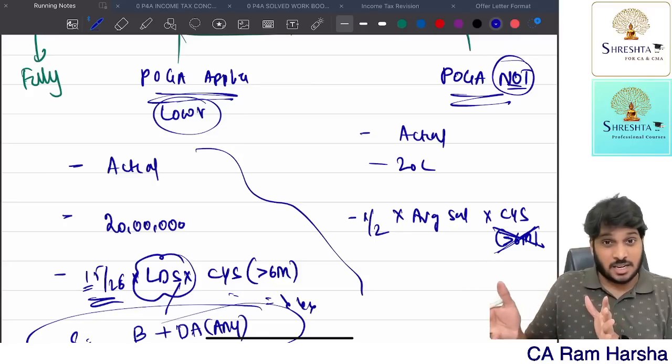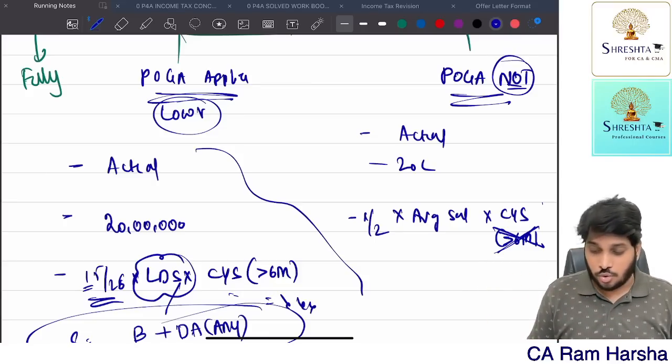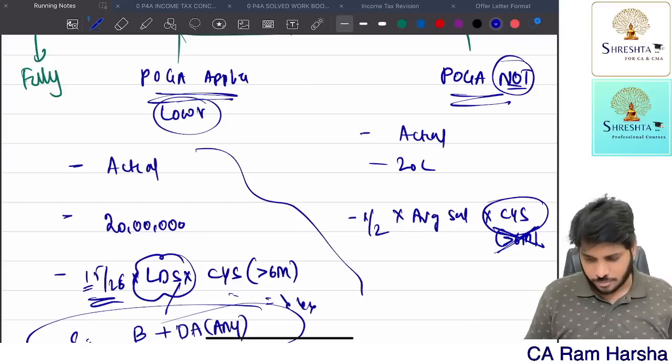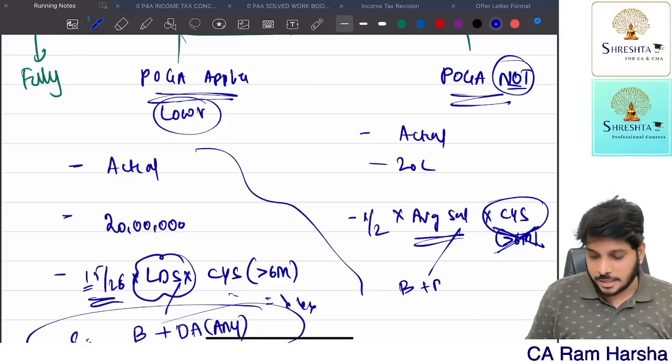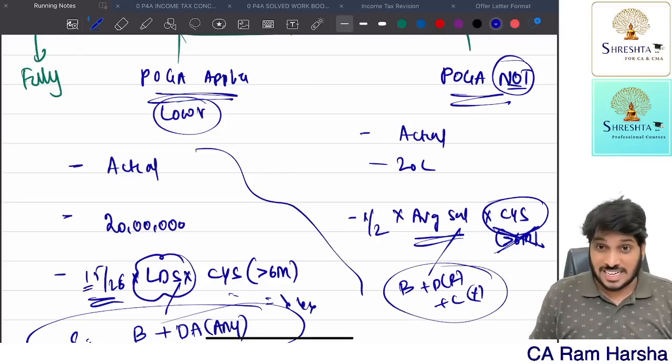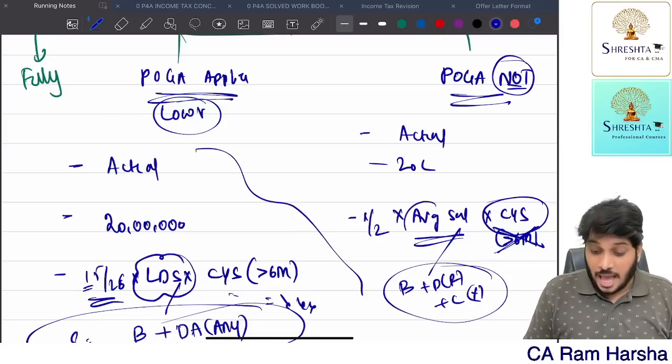Sir, 11 months extra he worked? No, we don't consider. So only completed years we look into, multiplied by average salary. Salary means what? Basic plus DA for retirement plus commission as a percentage of turnover. Now that salary you should take. Which salary? Average you should take.